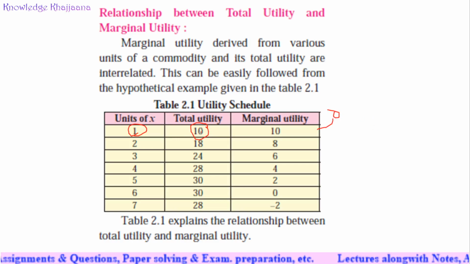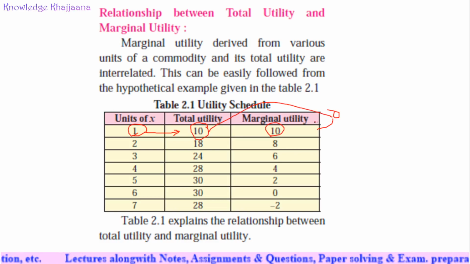In your first attempt of drinking the glass, you got the utility of 10 units. So what was your earlier utility? Zero units. So what is the marginal utility? 10. Why 10? This 10 minus the earlier 0 is equal to 10.